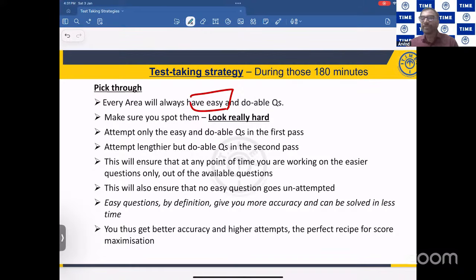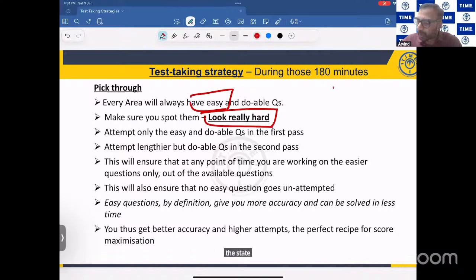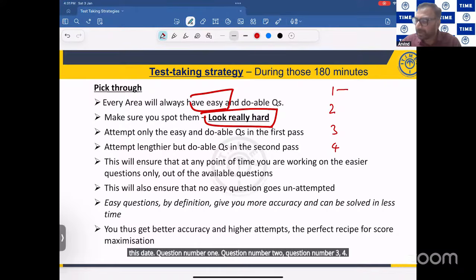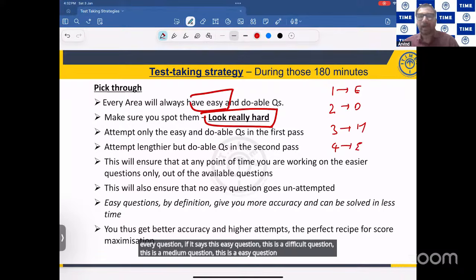And this is a real challenge, friends. The real challenge is you need to really look very hard. Suppose the examiner gives for every question, let us say you have questions like this type. Question number 1, question number 2, question number 3, 4. For every question, if he says this is an easy question, this is a difficult question, this is a medium question, this is an easy question, our life will be easy, right?